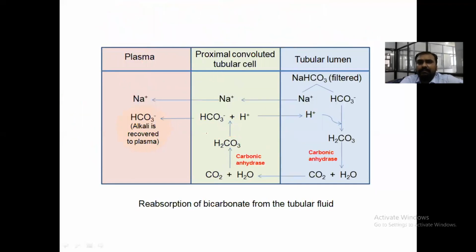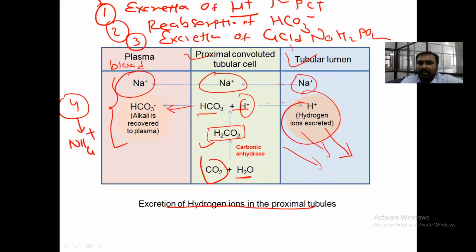Then second, the same CO2 plus H2O forms H2CO3, which forms bicarbonate plus H plus. Here the bicarbonate is directly filtered and we have to reabsorb it. In the first mechanism, whenever there is increased acidity, the kidney will excrete the H plus ion in the urine.